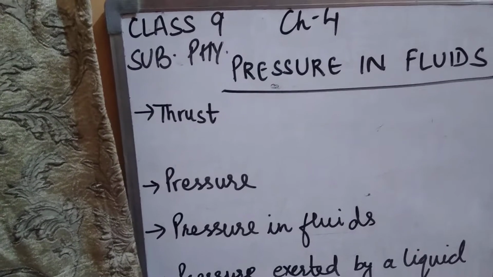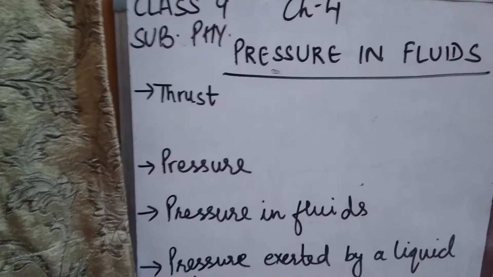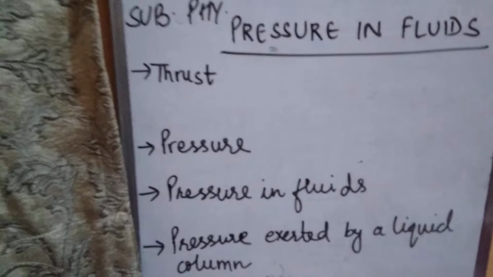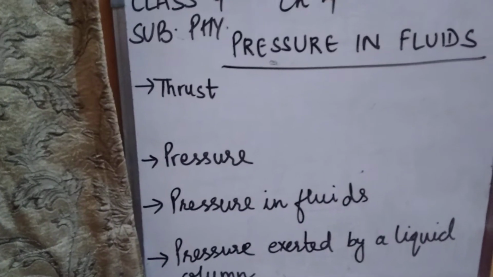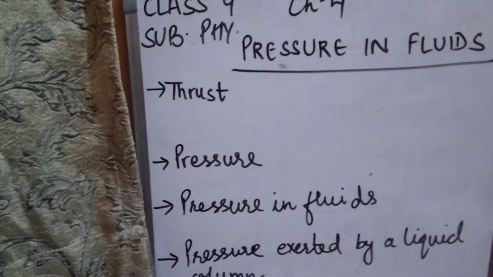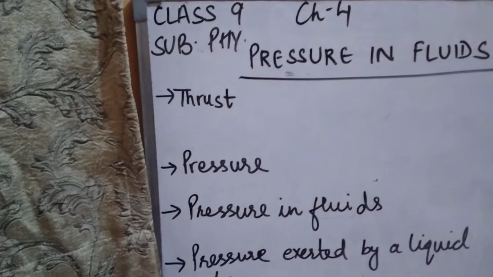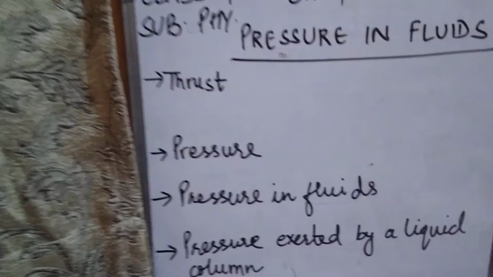That means thrust depends on the magnitude of the force as well as on the direction. Now coming to the unit of thrust, since thrust is a type of force only, its SI unit is Newton and the CGS unit of thrust is Dyne. What is the relationship between Newton and Dyne? 1 Newton is equal to 10 raised to power 5 Dyne.